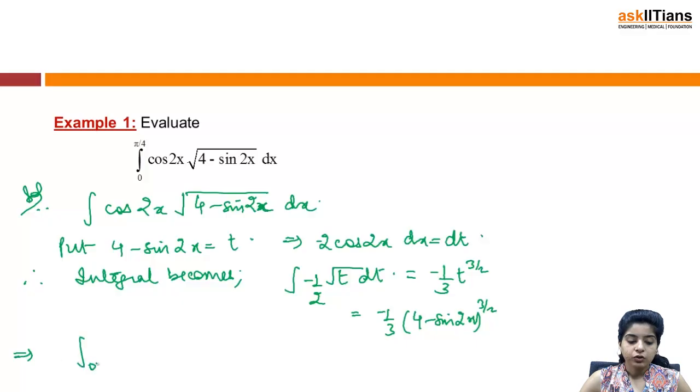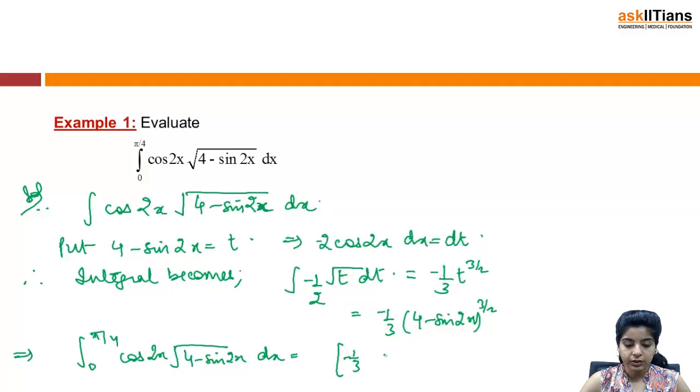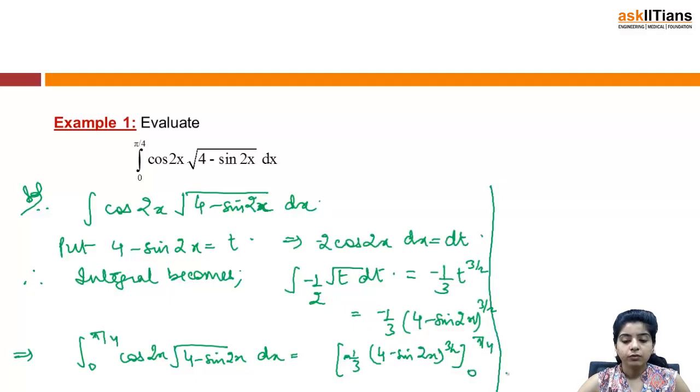And therefore finally, the integral from 0 to pi by 4 of cos 2x under root 4 minus sine 2x, this is what we are required to find out. This becomes minus 1 by 3 into 4 minus sine 2x raised to 3 by 2 whole, varying from 0 to pi by 4, right. So finally once you solve this, substitute the limits 0 to pi by 4 and you get your answer as 8 minus 3 root 3 by 3. So this is our final required value. So just simply solve your question, find the integral, and finally substitute the limits.